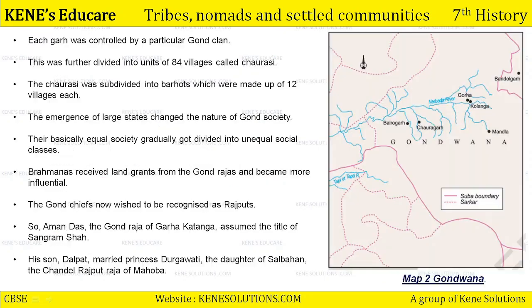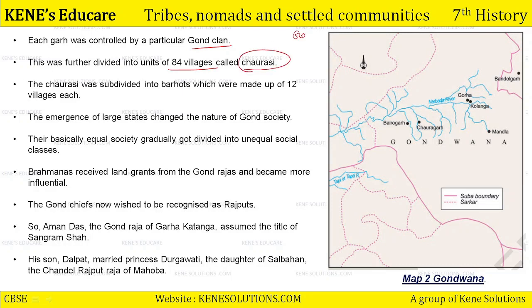Okay, these gad, each gad was controlled by a particular Gond clan. Okay, हर गढ़ में एक Gond clan का एक supervisor, leader, head होता था. This was further divided into units of 84 villages जिसे हम 84 कहते थे. ठीक है, further divided.